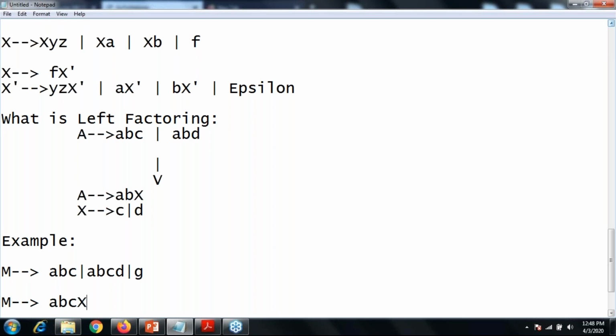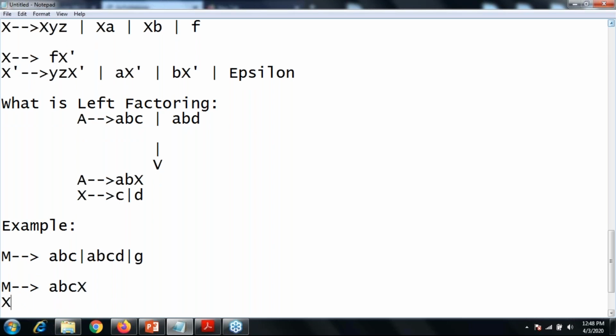And X. Okay, and your X can produce ABC, that d, or epsilon. Now this G is a compulsory section for your M, so I cannot write it in this place, or in the X production. So you just have to write it over here only.